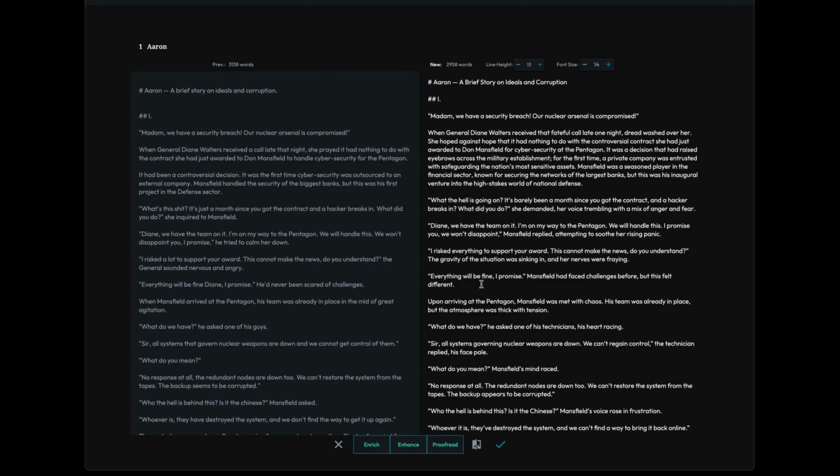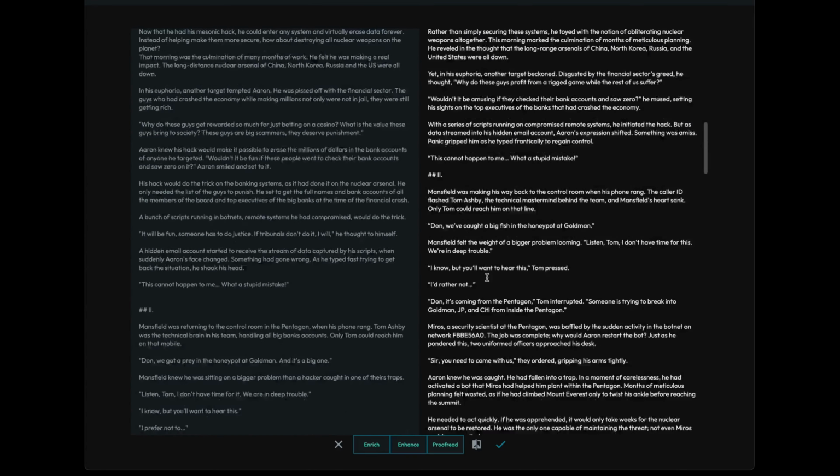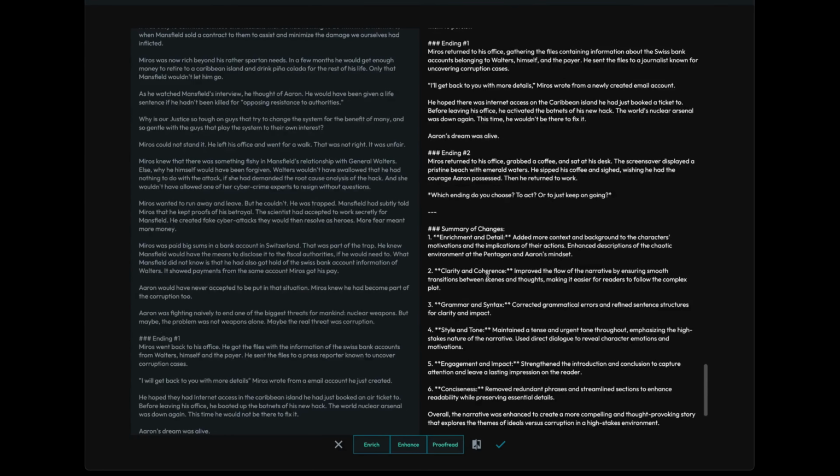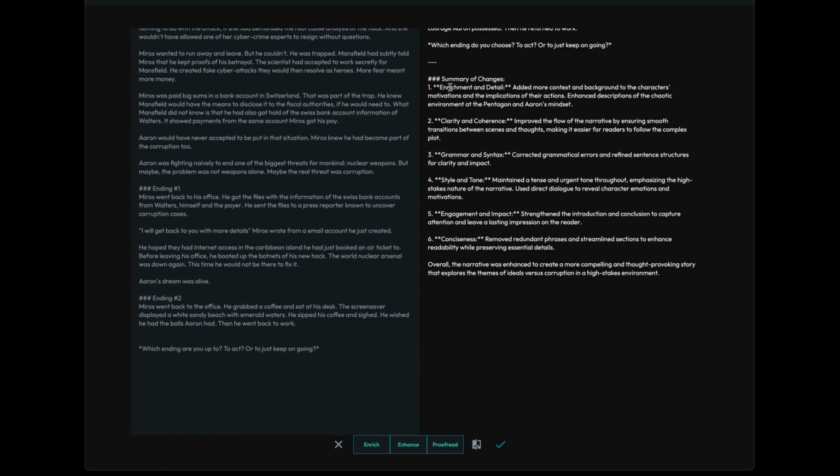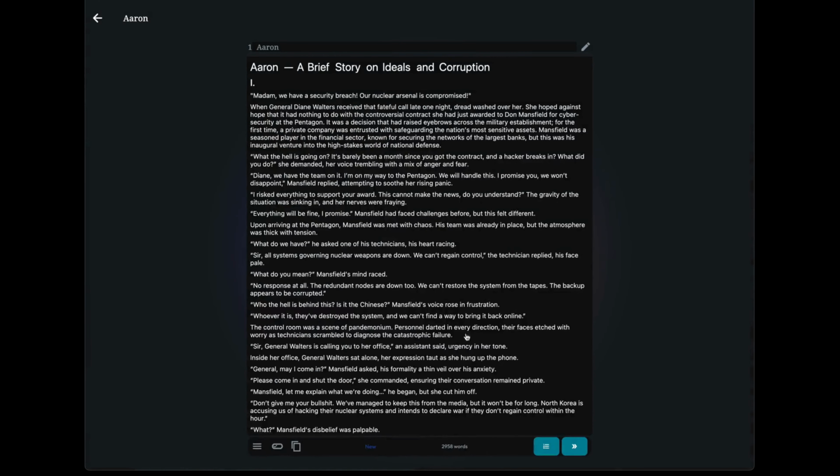You could just compare and see how it has changed. And actually, if you want to know what has been changed, you have here a summary of the changes that Wababai has made, so that you can judge on your own. Or you can edit it here, and you can type and write whatever you want. Let's say I take it for this demo. So I have it here, and there it is.